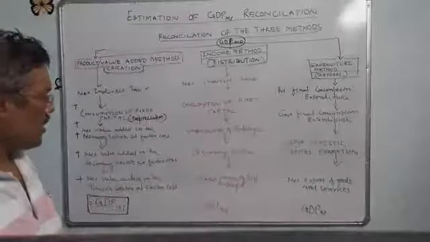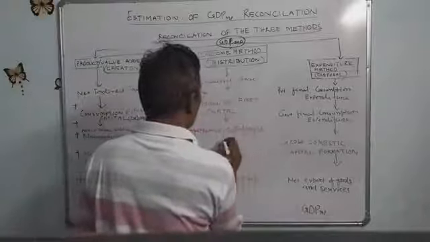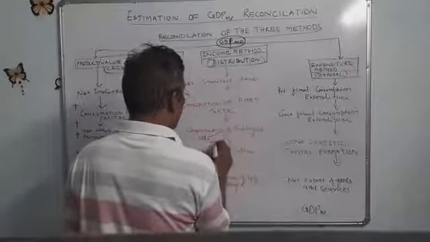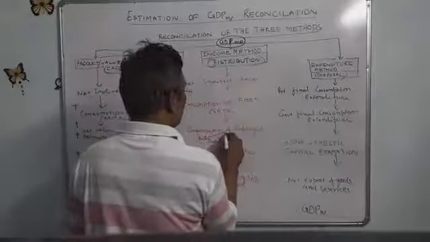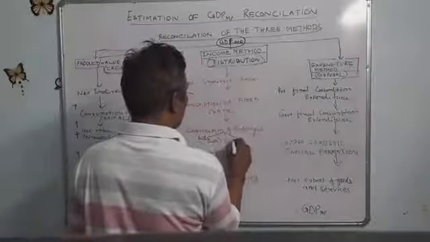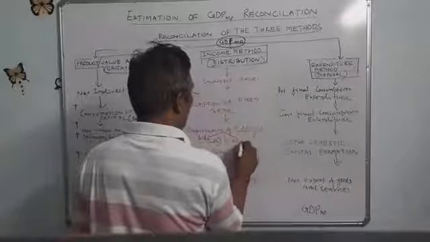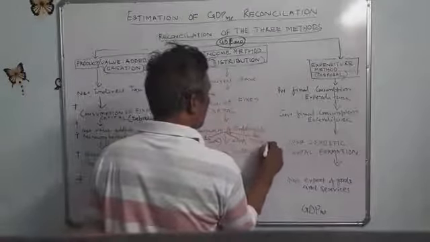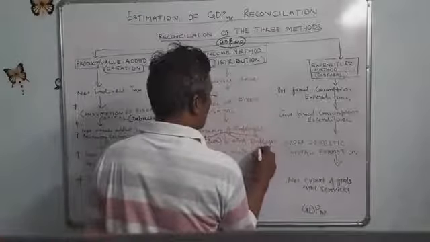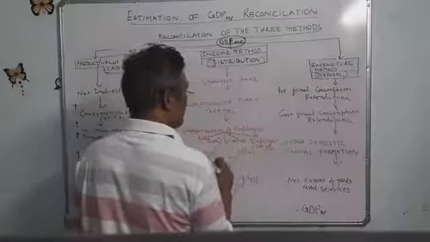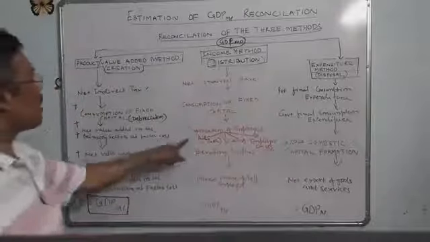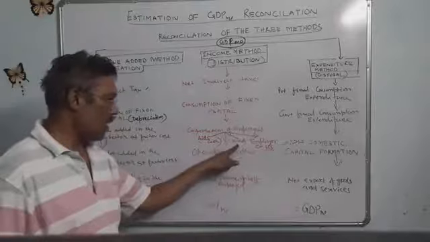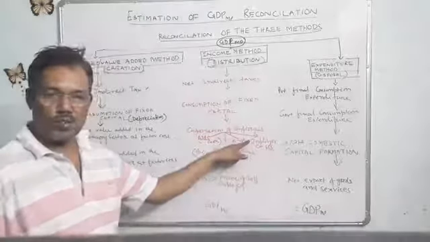There are three parts: wages and salaries in cash, second, wages and salaries in kind, and third, employers' contribution to social security schemes.